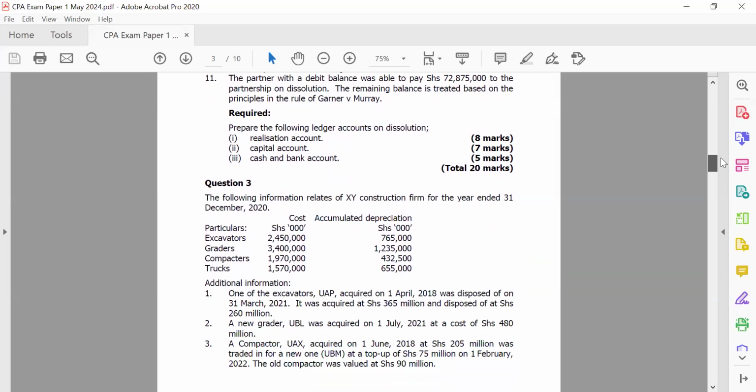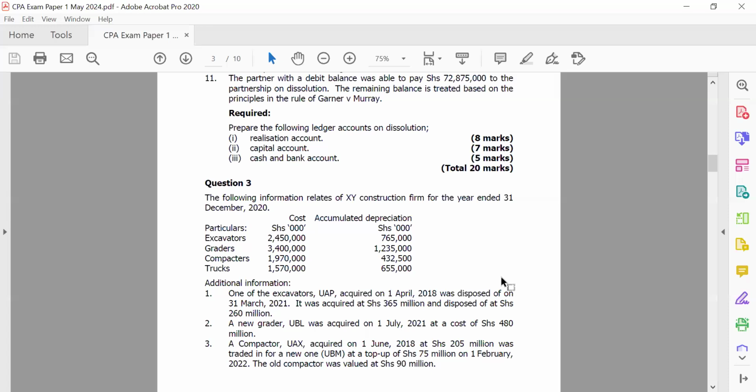So we'll come back there, but I just want us to run down to this question, which is question 3, which says the following information relates to XY construction firm for the year ended 31st December 2020. As we can see, when you look at the question, we have different assets.